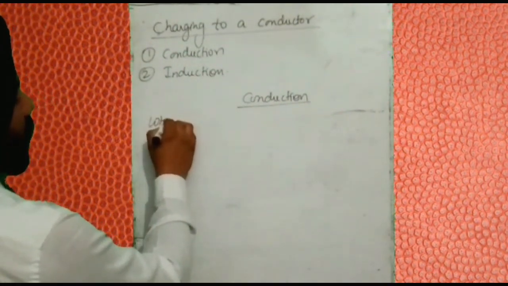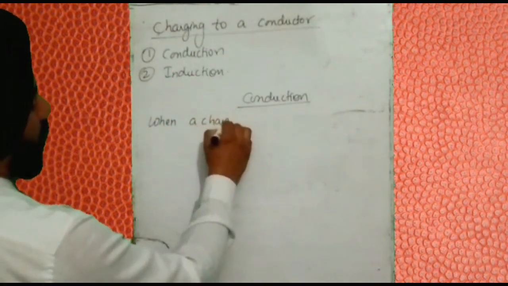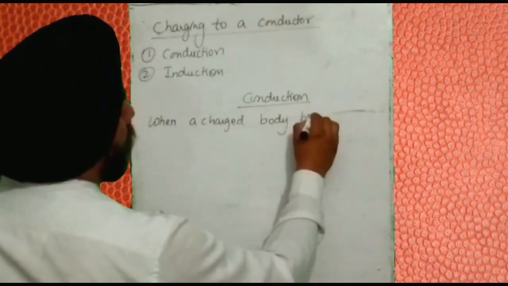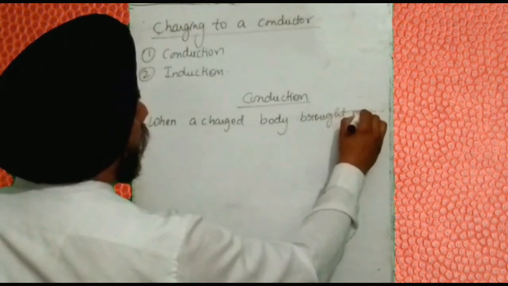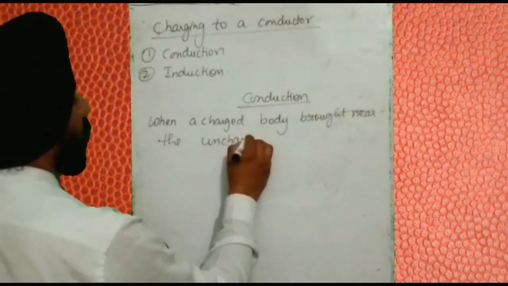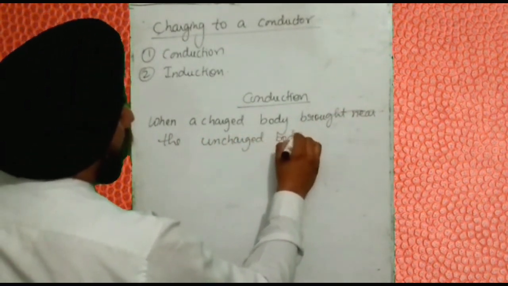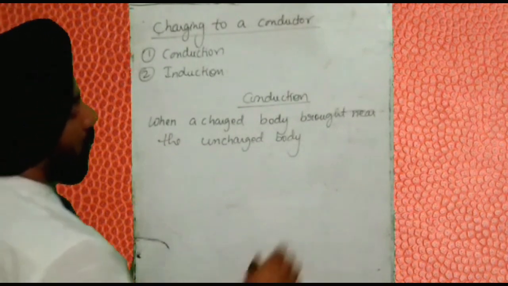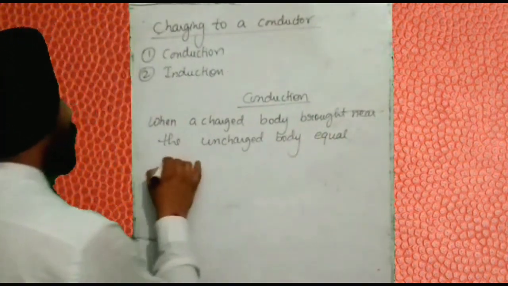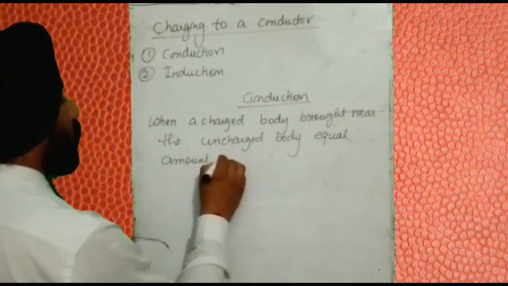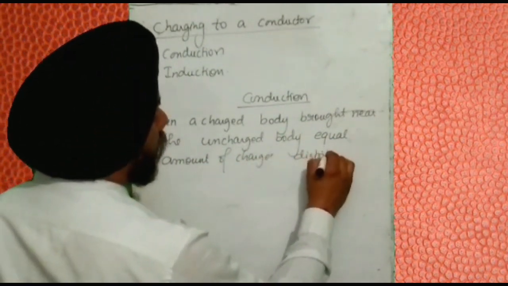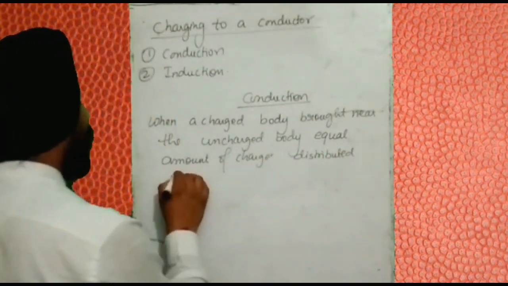So when a charged body is brought near an uncharged body, an equal amount of charge is distributed among the bodies.